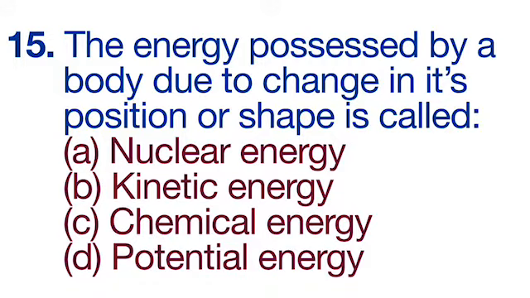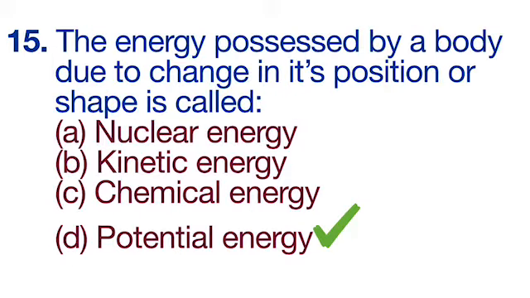15th question is, the energy possessed by a body due to change in its position or shape is called. Options are A, nuclear energy, B, kinetic energy, C, chemical energy, D, potential energy. The correct option is D, potential energy.